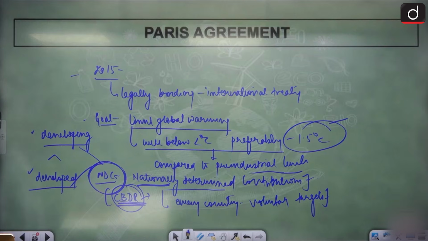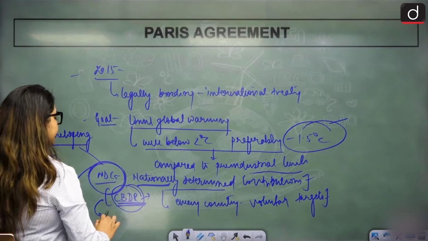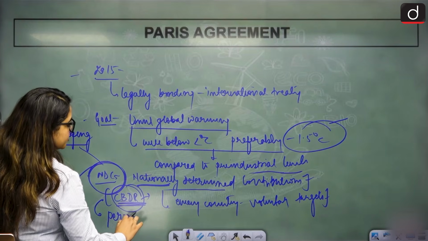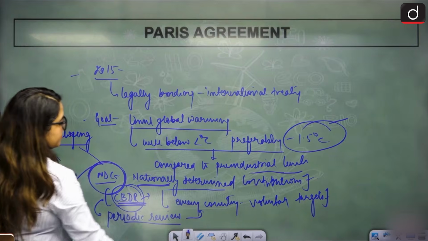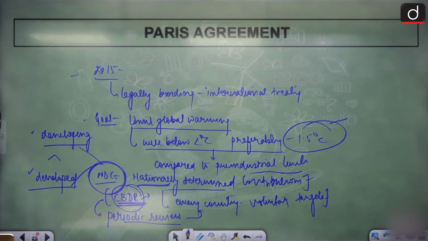So this comes up with what we will do. We will have a periodic review of how the nations are doing, how each nation is doing on their voluntary target. We'll have a periodic review and see how far we are from the 1.5 degree goal. Clear? Is that clear?